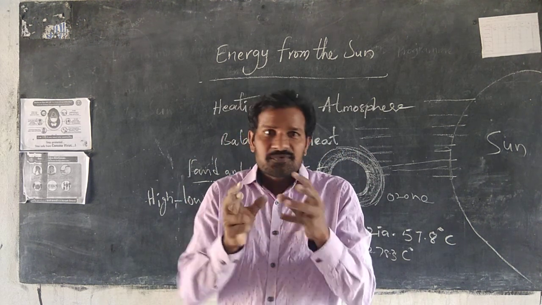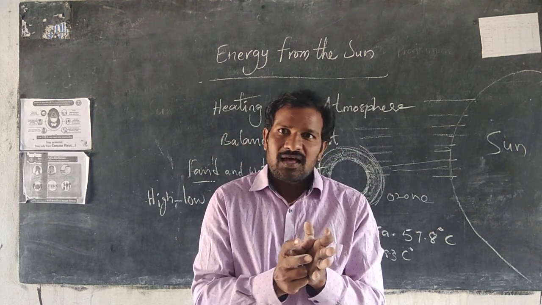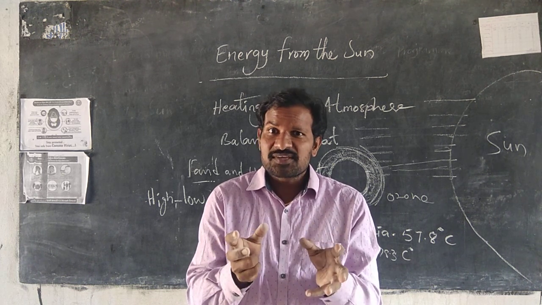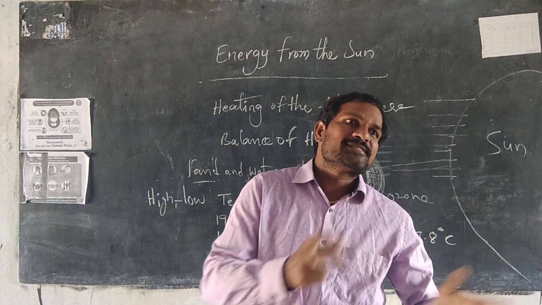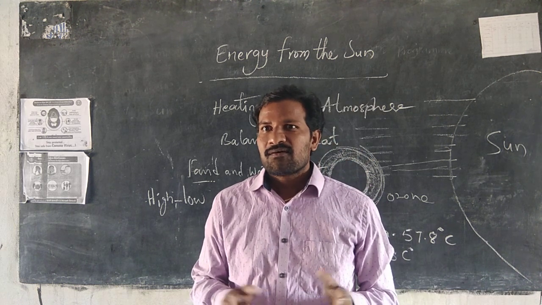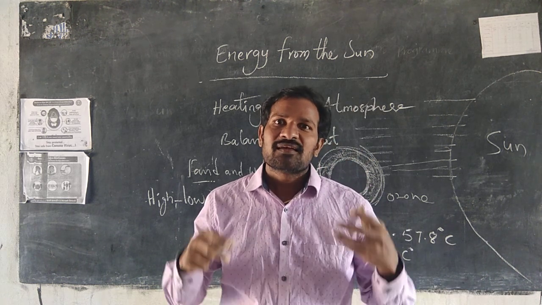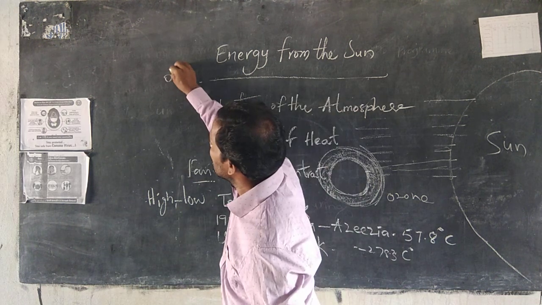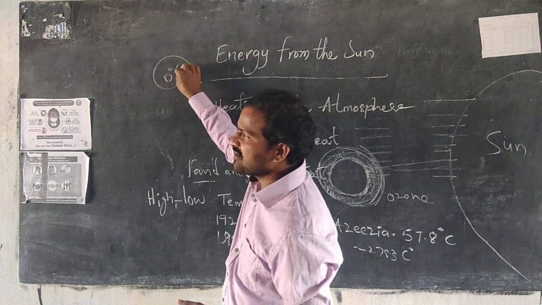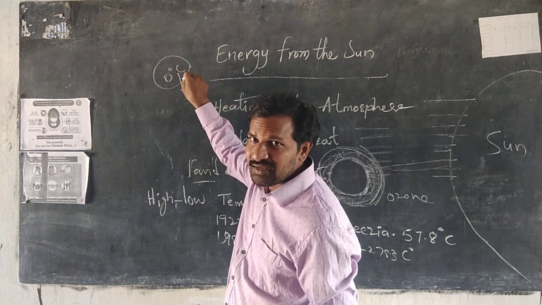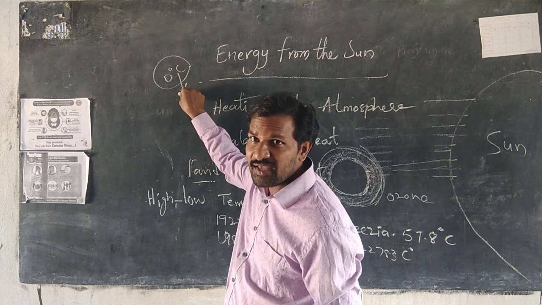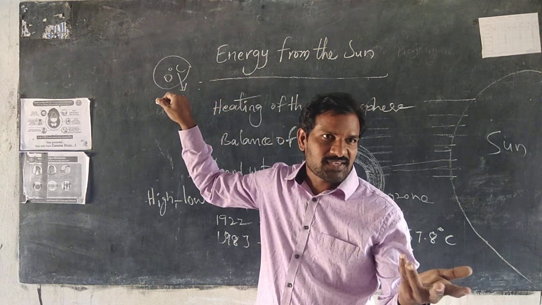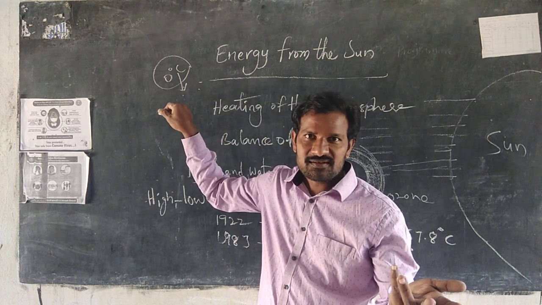For example, where is the temperature at which water boils? Where is the temperature at which water freezes? What is our human body normal temperature? At 0 degrees Celsius, water will be frozen. Freezing means fridge, refrigerator. Did you see one?